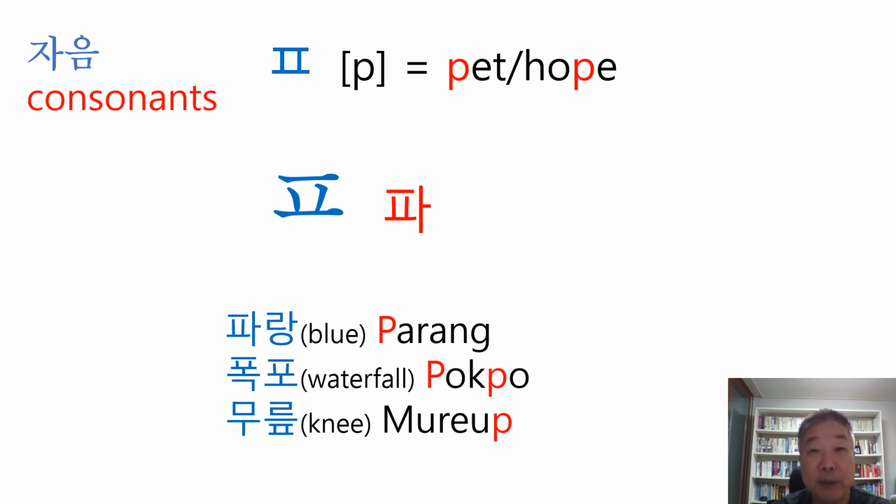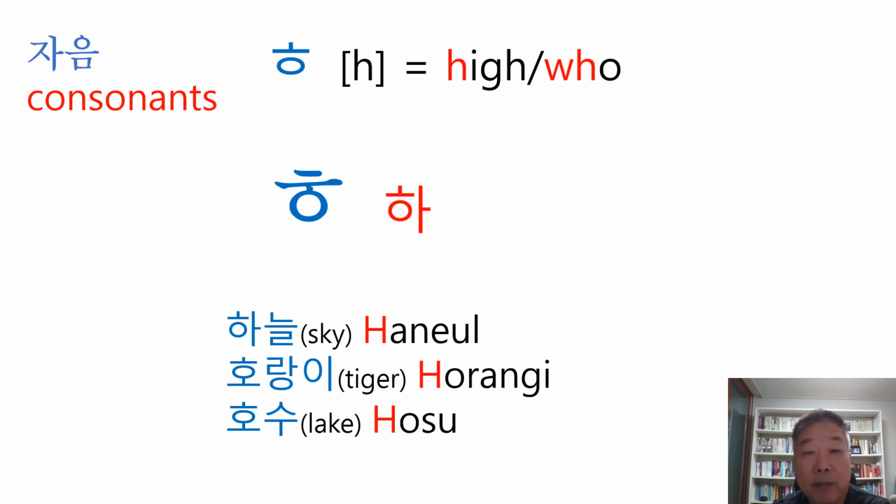무릎. Easy, right? And the last one is 하, which sounds like H in high or WH in who. 하. It's also easy. Look at the Korean words. 하늘, which means sky. 하늘. And 호랑이, which means tiger. 호랑이. And 호수, which means lake. 호수.